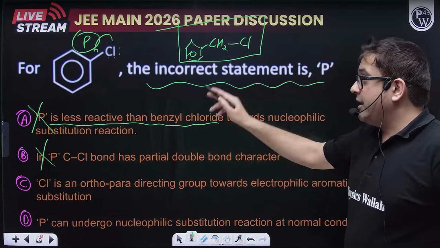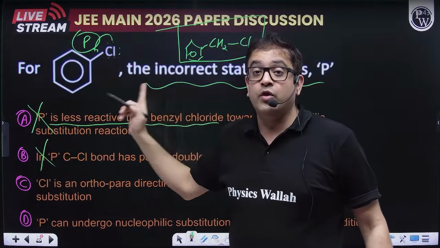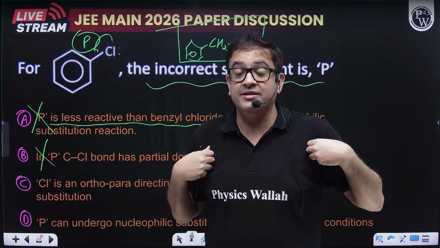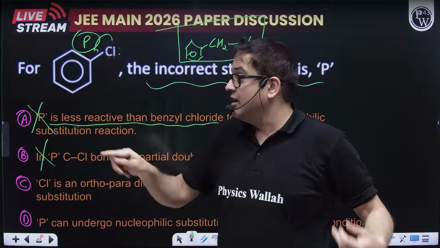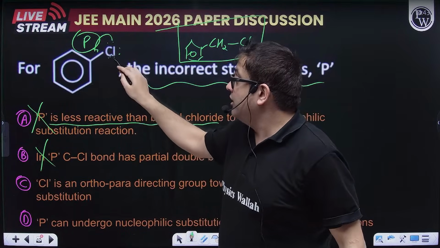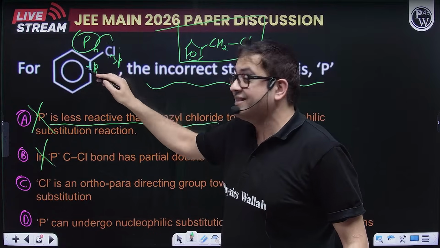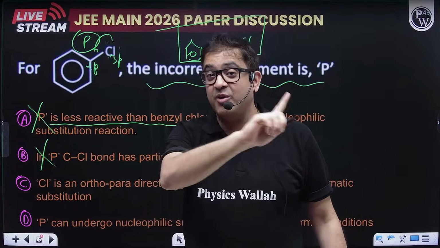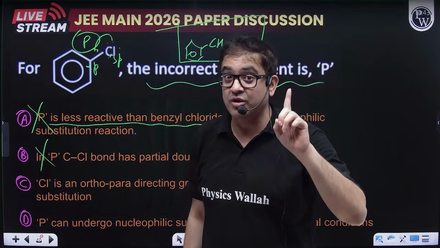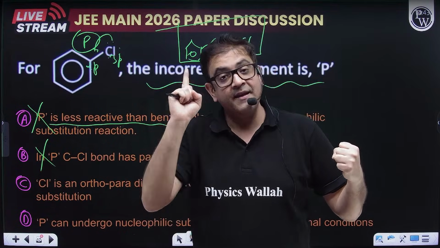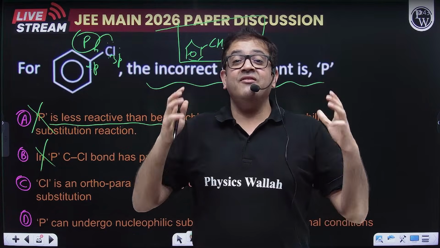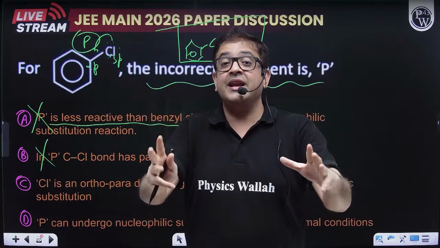Cl is ortho-para directing. Yes, chlorine is an electron withdrawing group. It will not activate the ring. It will withdraw electrons because its plus R is very small, because the resonance is through 3p and 2p orbitals. Dissimilar energy orbitals have very ineffective overlapping, so the pi bond formed is not stable. So the plus R is not very active. Therefore chlorine's minus I effect dominates, and it is said that halogens are electron withdrawing groups.